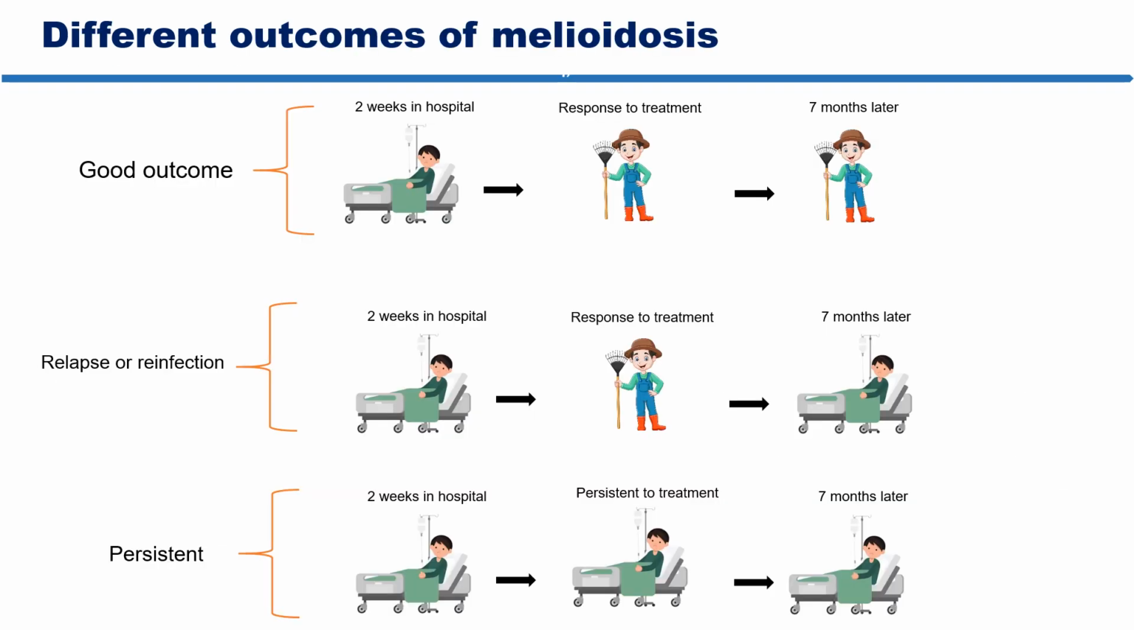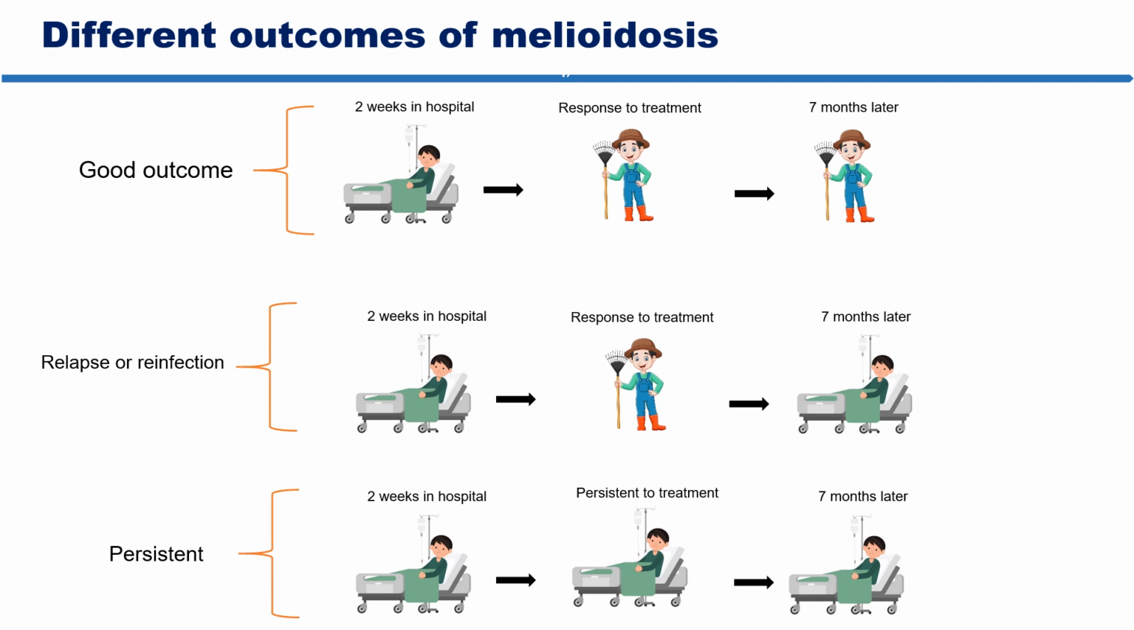If melioidosis patients survive the infection, they have three different outcomes. The first outcome is a good one. They respond to the antibiotic treatment, so they get better after discharge from hospital, and they also get better after receiving the complete dose of oral antibiotic treatment at home.